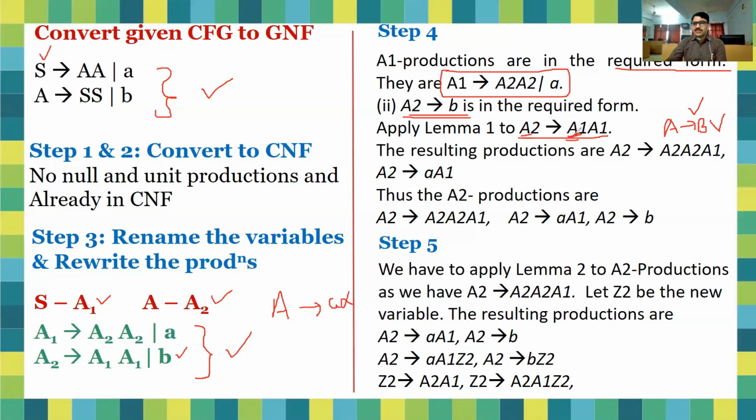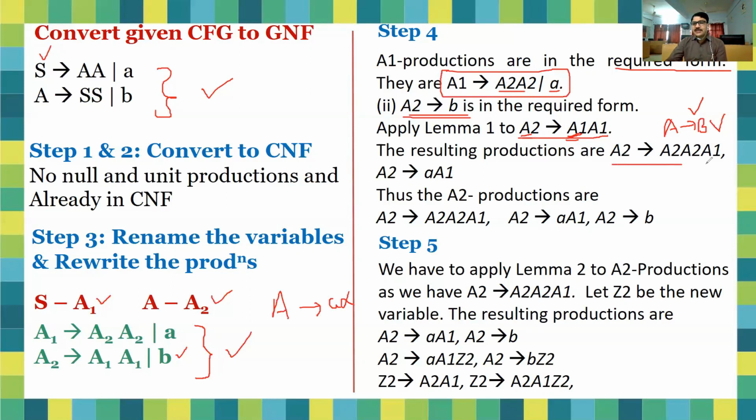So now the productions can be changed: in place of A1, we put its value. So how can we put the values of A1? That is A2 or A. Initially we start with A2. So in place of A1, we can put A2, and this is finally A1. So the production of A2 will be A2 A1.